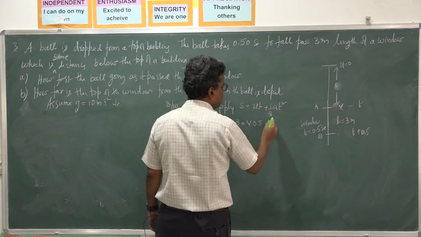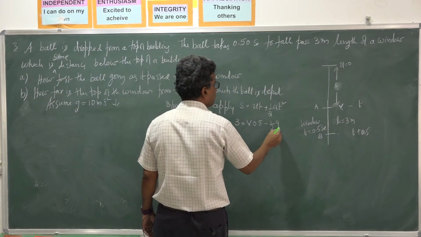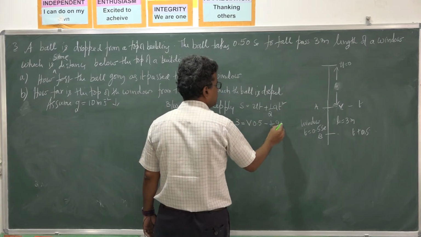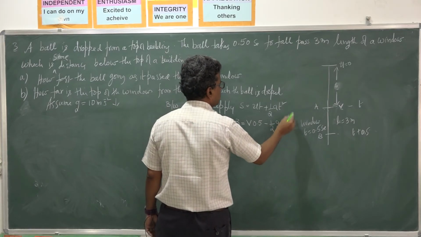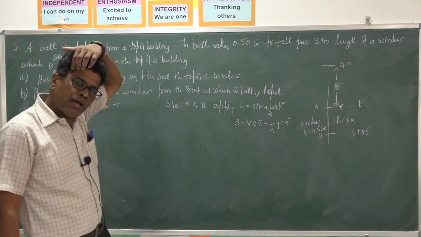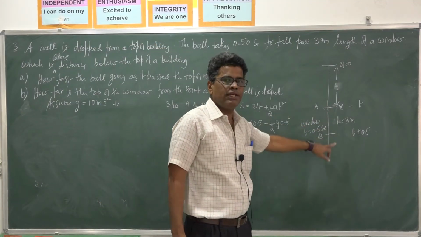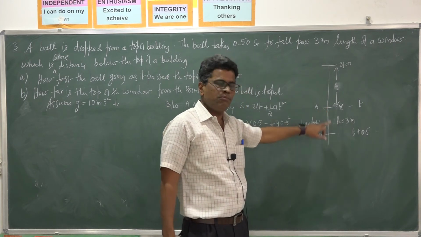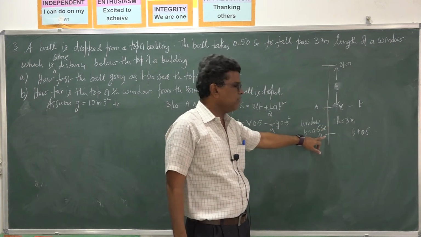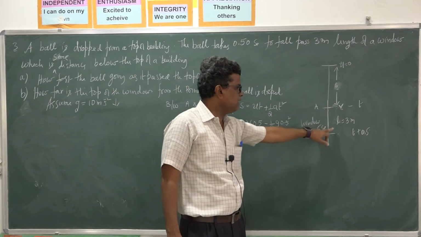Since it is falling down, acceleration is g, and t squared with t is 0.5 squared. So this is the formula I applied, S is equal to ut plus half at square, between A and B. What is A? Top of the window. B is bottom of the window. L is length of the window.